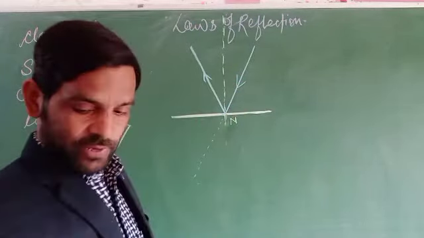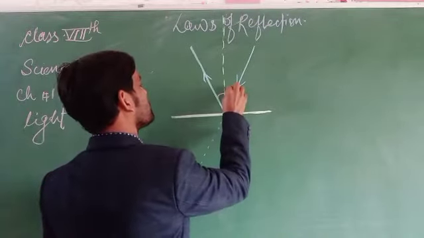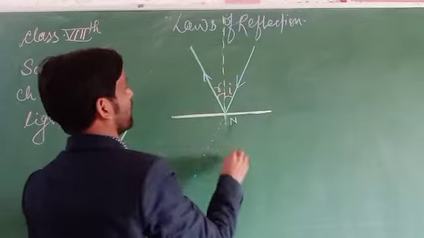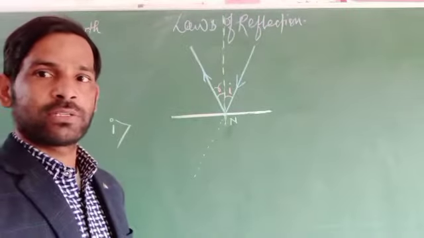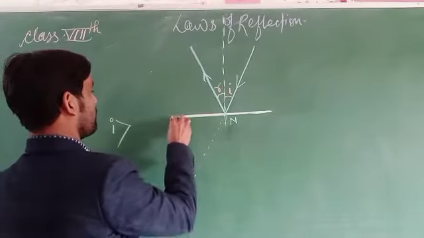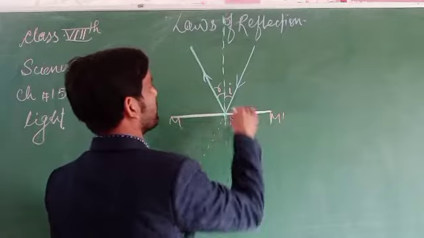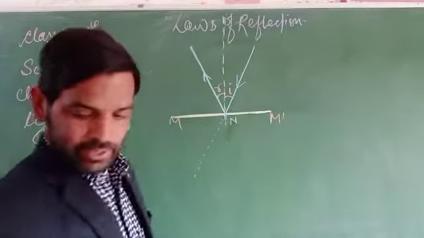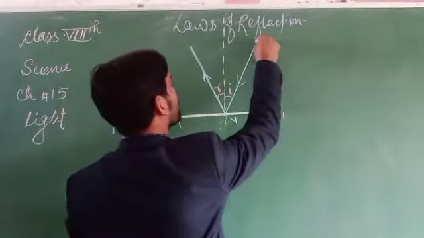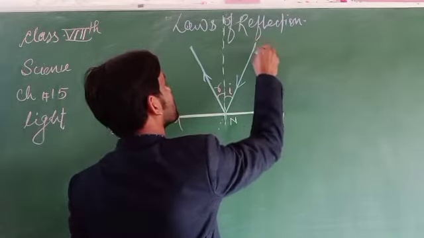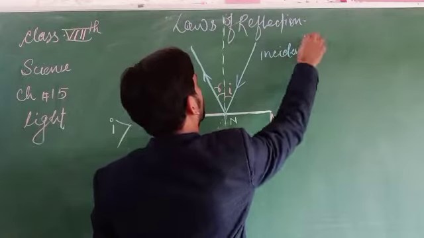The first law states that angle I and angle R are generated. Why is this generated? When light falls on any object or hits any object, we call it the incident ray.